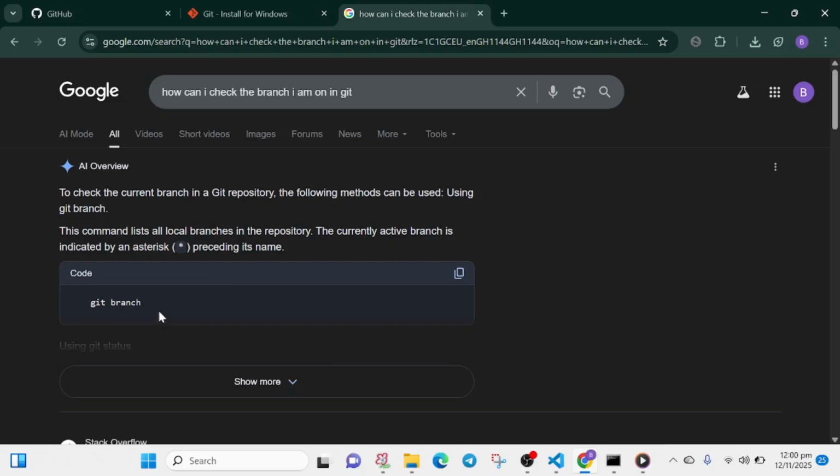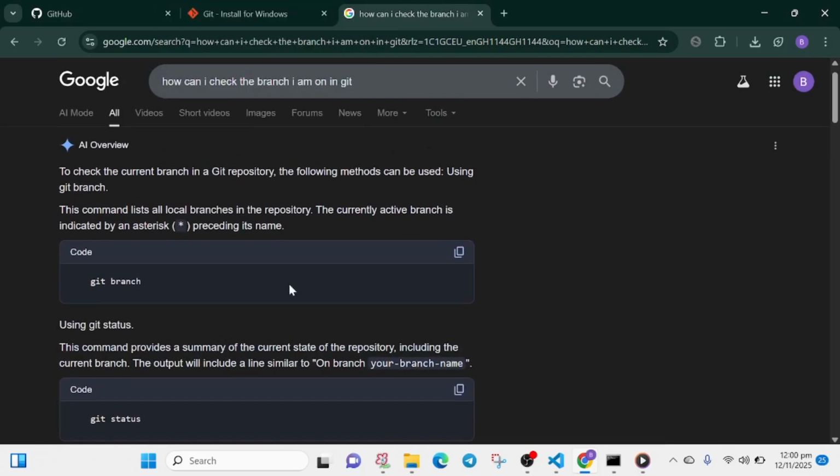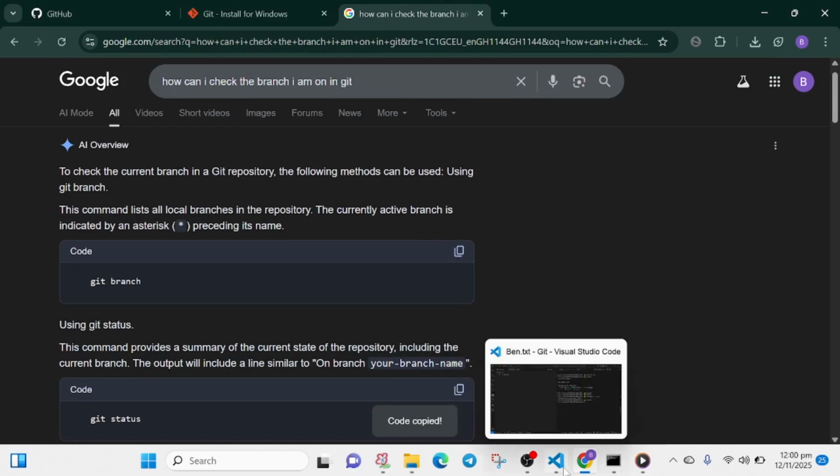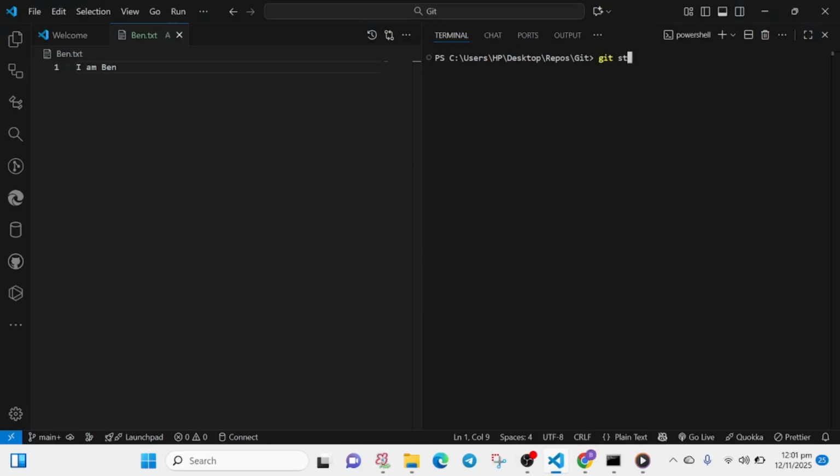So git branch should actually tell me the branch I'm on. So I was kind of right, but it's not telling me the branch I'm on, which makes me very, very surprised. So let me just use git status and let's see, on branch main. Yeah, so the switching of branch has worked, but my git branch is surprisingly not working.